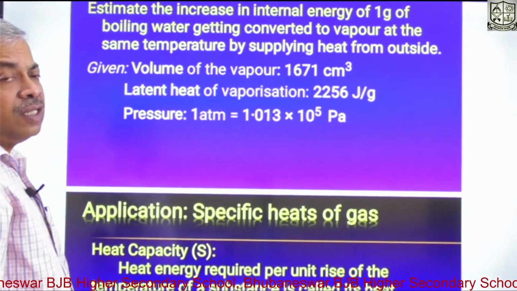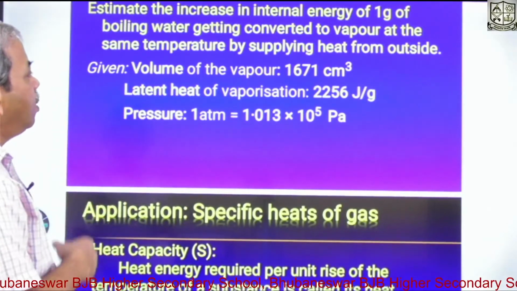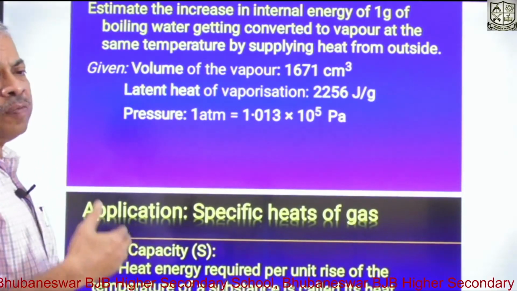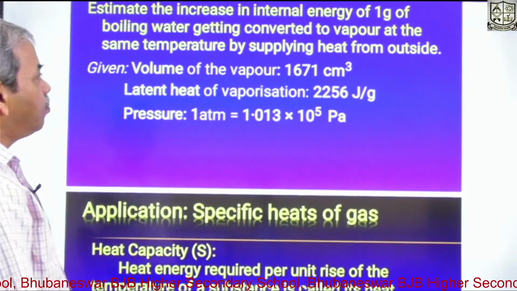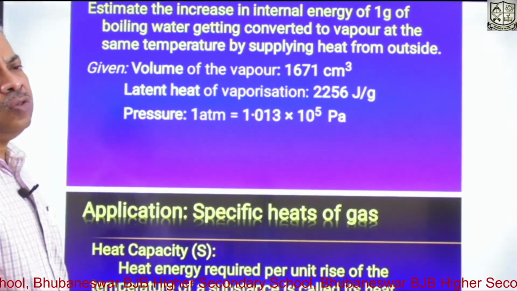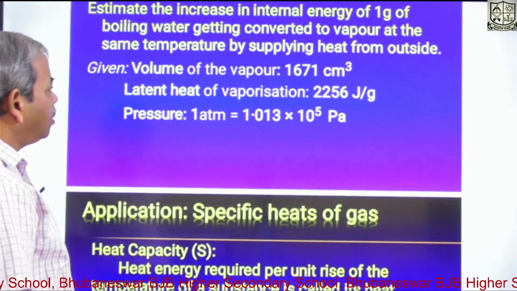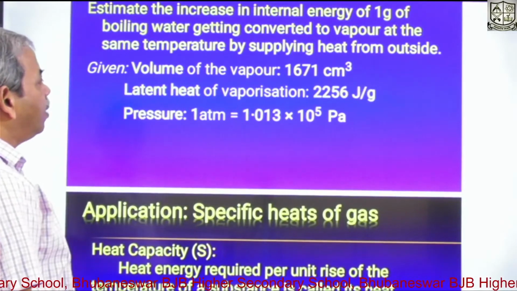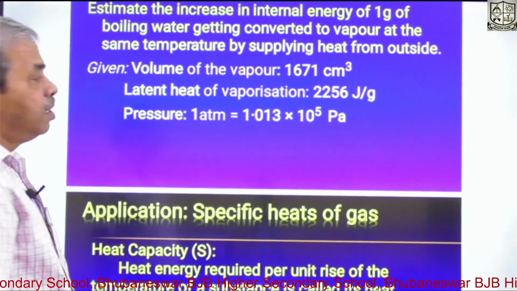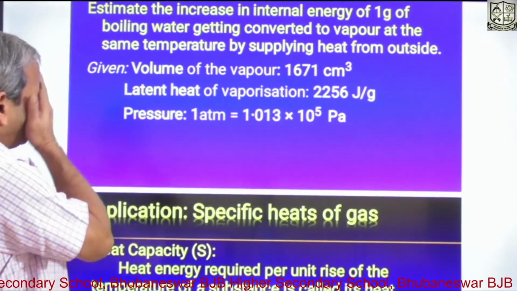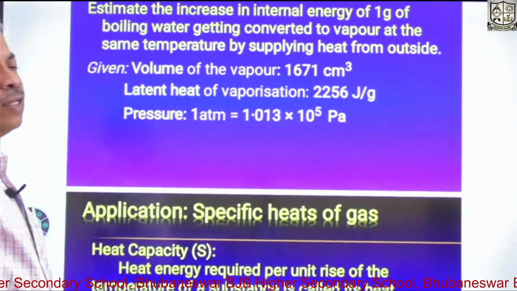That means the water absorbs 2256 joules of heat per gram in order to convert from liquid state to vapor state. Then the pressure of 1 atmosphere is equal to, in SI unit, 1.013 into 10 to the 5 Pascal. We have to estimate the increase in internal energy.